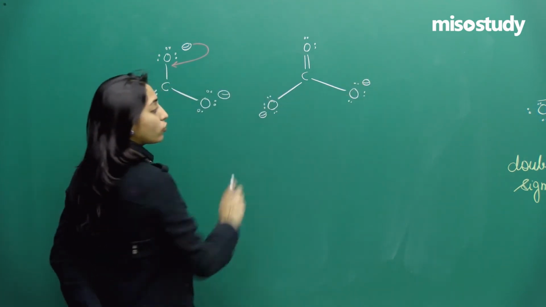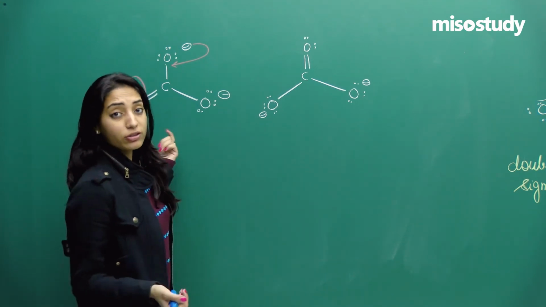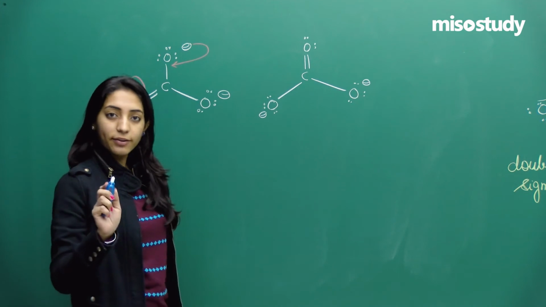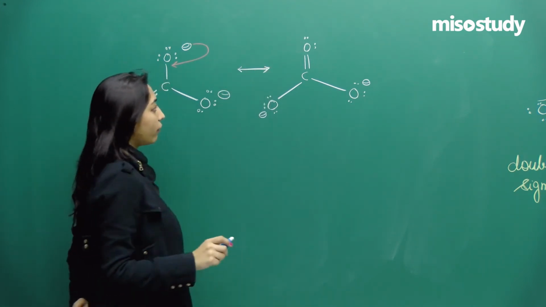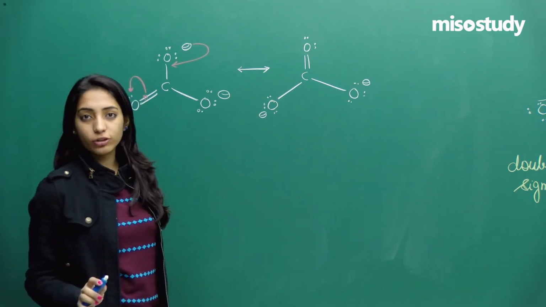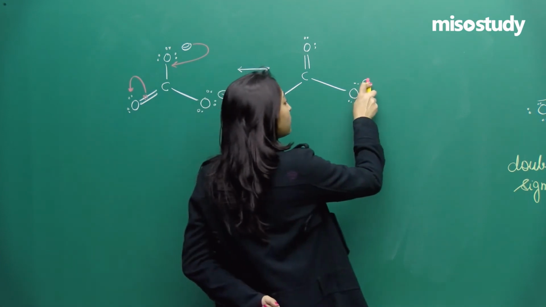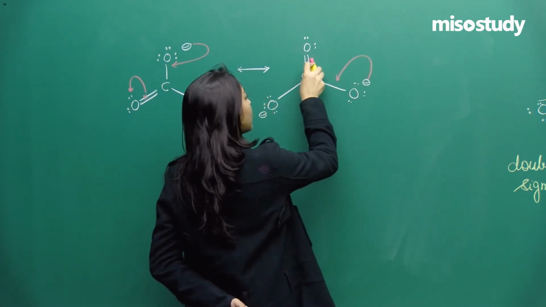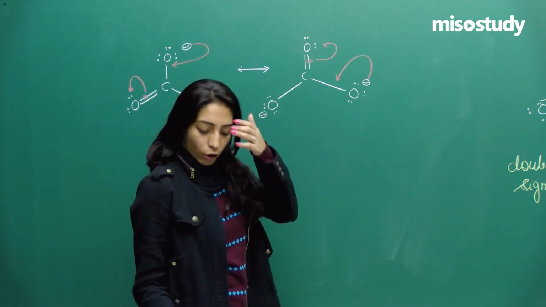Now these two structures belong to carbonate only. This is also CO3 2 minus, this is also CO3 2 minus, right? And we'll say the two will be separated with respect to a double arrowed structure. Now not only this, let us say this pair of electrons comes here and this pair of electrons will go to this particular oxygen, right?